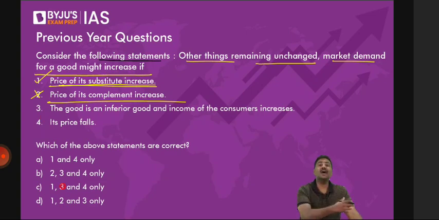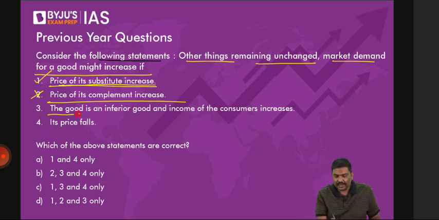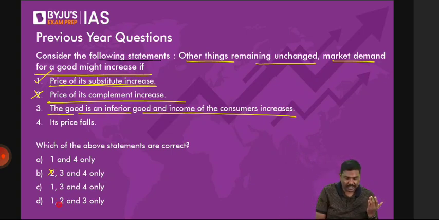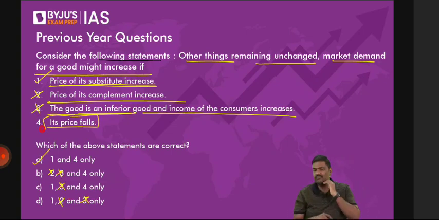The good is an inferior good, and the income of the consumer increases. Inferior good, income goes up. What should happen to the demand? Demand should go down. Here itself, if you use the elimination method, you already have the almost appropriate answer. Good is an inferior good, so obviously, no. 3 is also wrong. You already have the right option. Its price will fall. Straightforward. If the price will fall, you can get a higher demand. So 1 and 4. The right option to the question is 1 and 4.